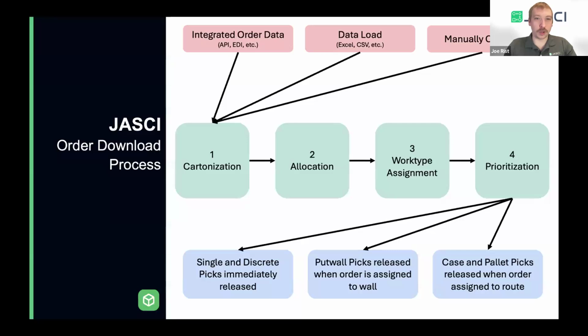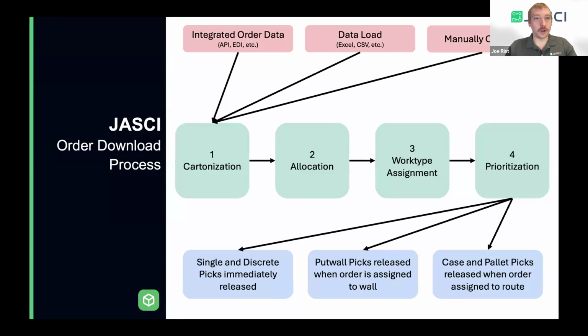That's for some of our more manual customers, maybe 3PLs where their client doesn't have an ERP system or a host system, and they're typically just emailing or sending orders in a spreadsheet. And then we also have the ability to manually create orders with our sales order maintenance and order entry functions within JASCI. So there's multiple ways that orders can come to JASCI.